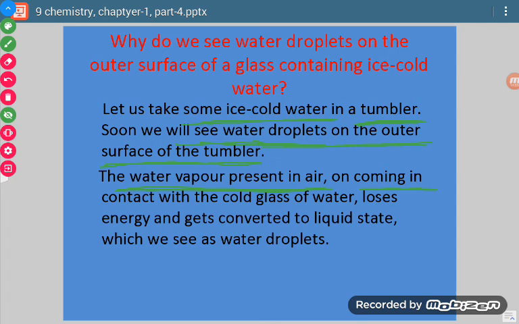When that moisture comes in contact with the surface of the glass, the condensation process occurs. What is condensation? Conversion of gas into liquid. So the water droplets come from the moisture present in the air after condensation.